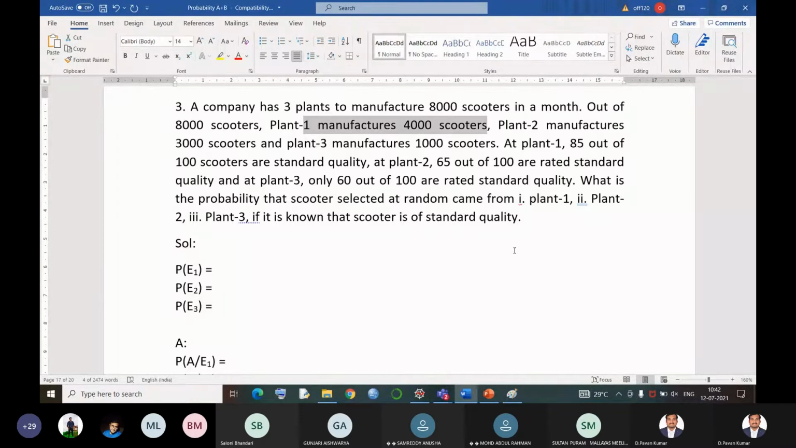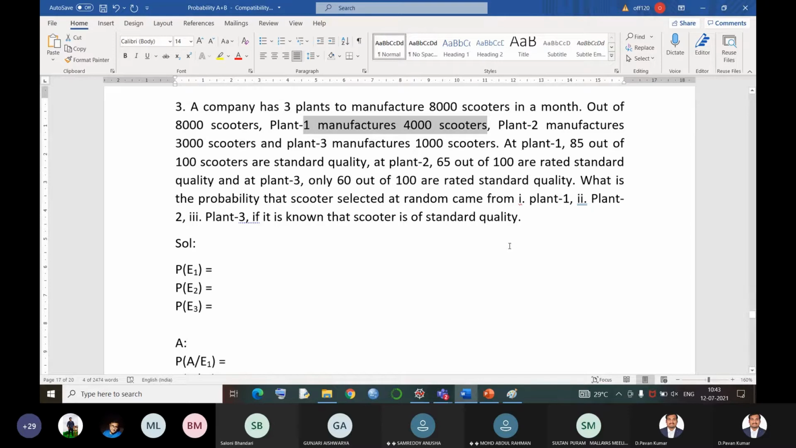Now, out of the scooters manufactured by plant 1, that means out of 100, 85 scooters are found to be standard quality. That means 85% of the production is standard quality from plant 1. That means the remaining 15% were found to be defective or not standard quality scooters. Similarly, plant 2 is giving out 65%, and plant 3 is giving out only 60% of scooters which are of standard quality. Okay, now let's check it out.